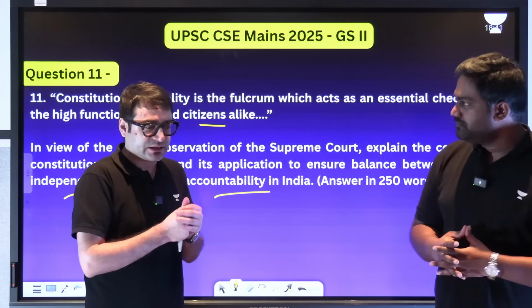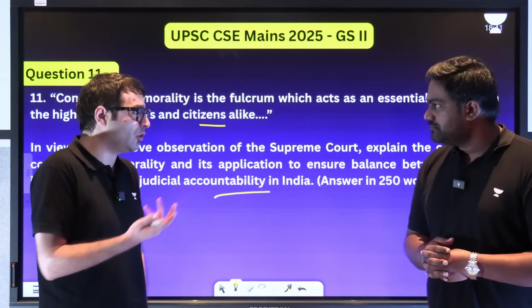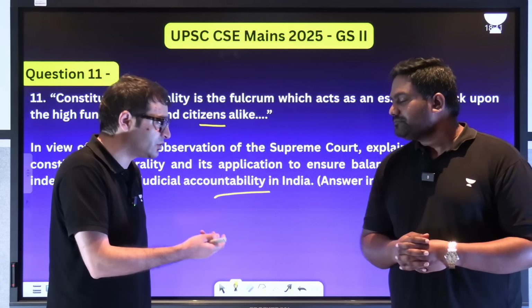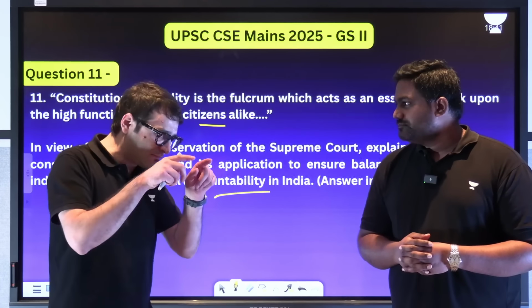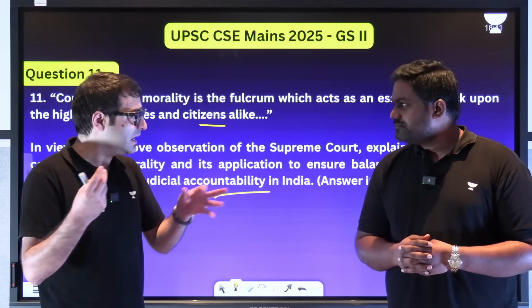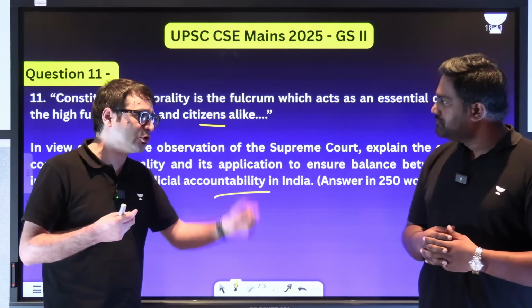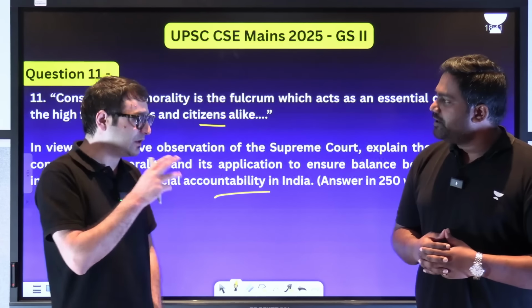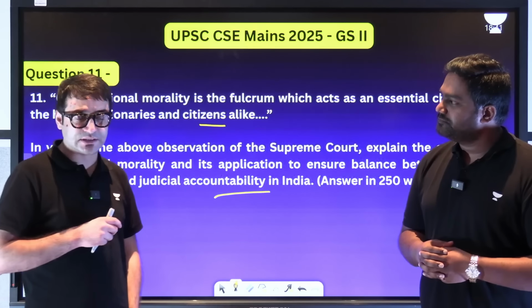So whose morality will we decide? For example, should homosexuality be decriminalized? You would say it should not be decriminalized because it is against our religion. Some would say against our culture, some would say against our morals. But we don't have to look at your religion's morality or your culture's morality, whatever it is. We'll have to understand it on the touchstone of constitutional morality, of liberty, equality, fraternity, justice of an individual. And that is how the Supreme Court read down Section 377.